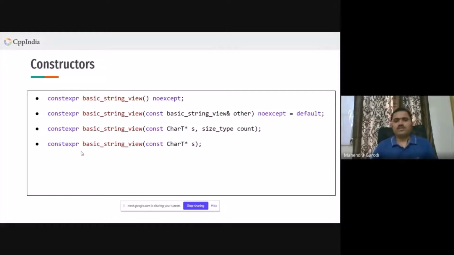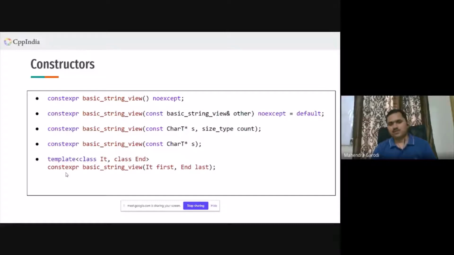So the requirement for this fourth constructor is that this const char star, whatever we are passing here, should be null terminated. In the first 3 examples, we don't have any condition with the null termination. Even in the third case, we don't need to have it as a null terminated string. But for the fourth, we need to have it null terminated. Okay.